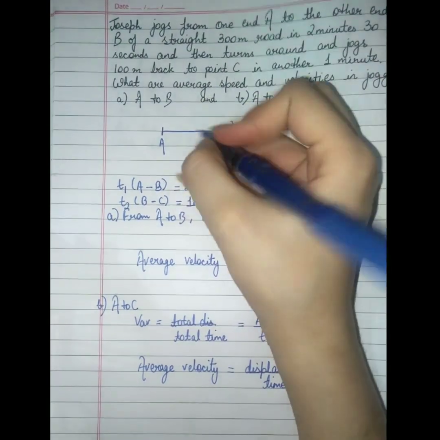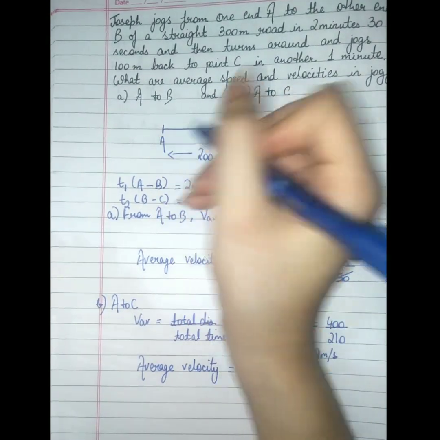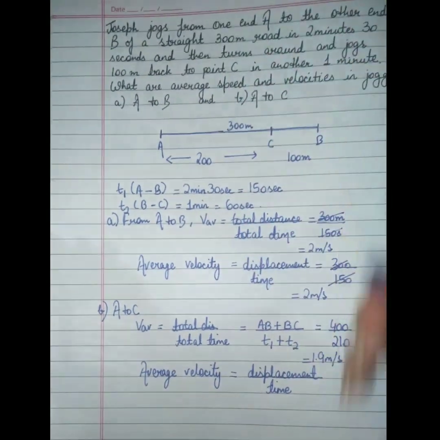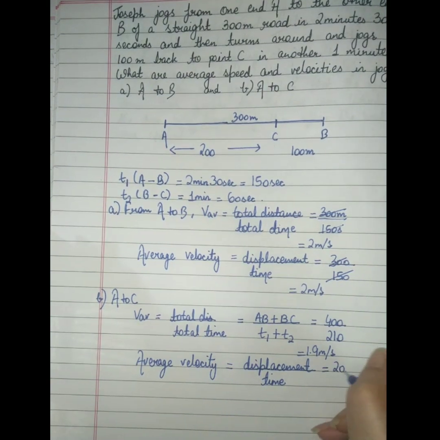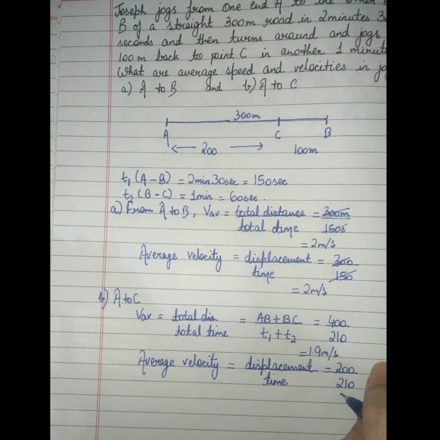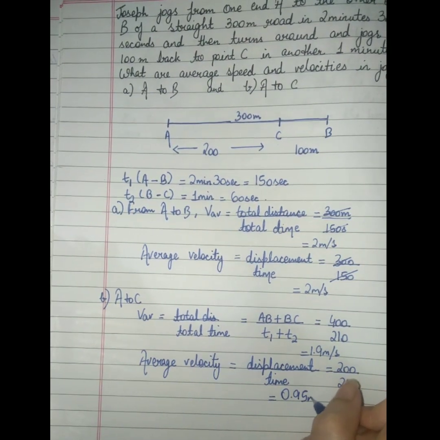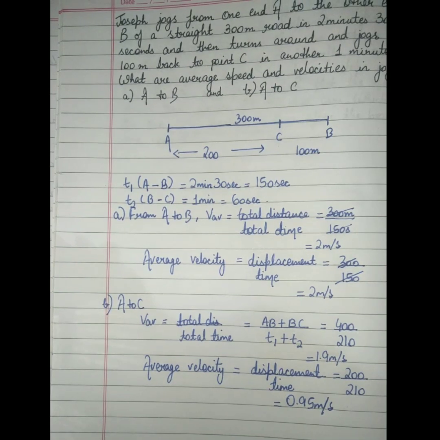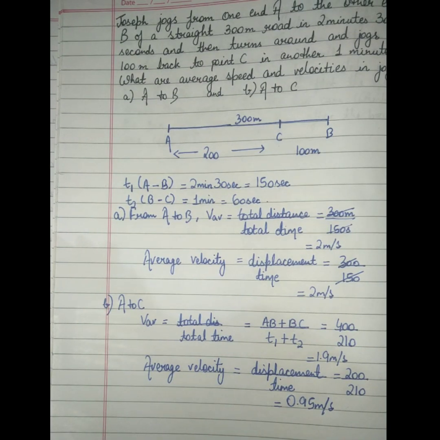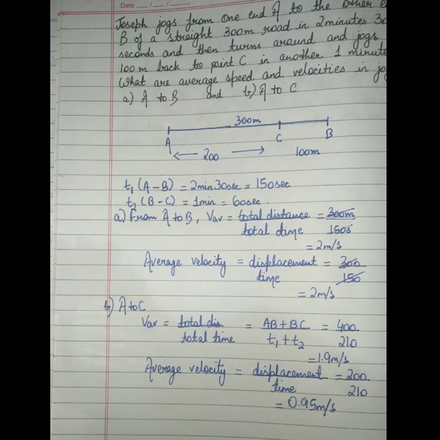So how much is left over, students? It would be 200 meter. So the shortest distance AC is 200 meter. Time, again, doesn't stop for anyone, so it is 210 seconds only. So when we calculate, it would be 0.95 meter per second. This is how we can calculate average velocity and average speed.